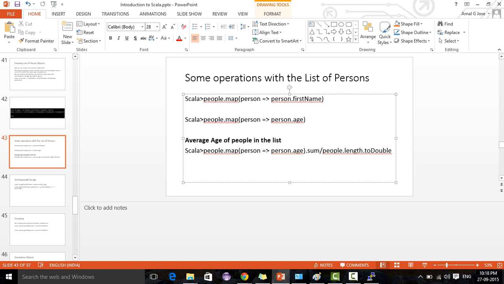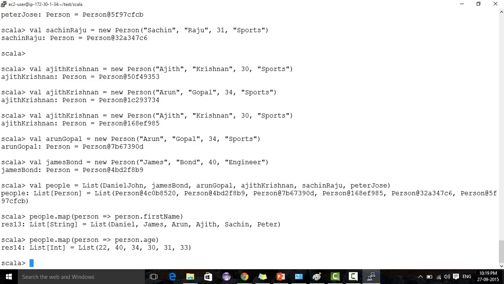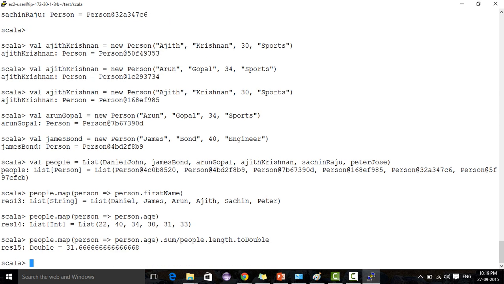Then people dot length, it will find the number of people in the list. So average age equals the total age divided by the number of people. So this will do the average. See, we get 31.666.